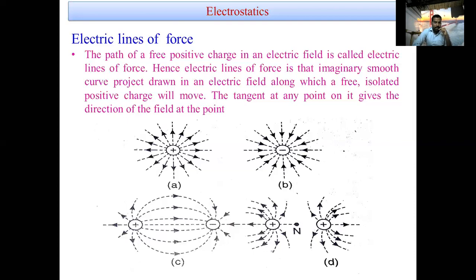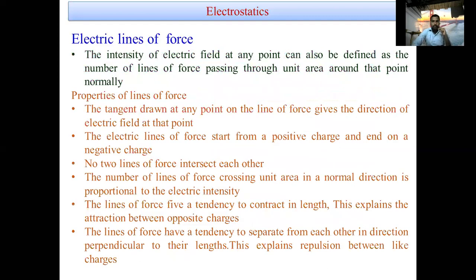Now, what are the properties of lines of force? The tangent drawn at any point on a line of force gives the direction of the electric field at that point. The electric lines of force start from a positive charge and end on a negative charge. No two lines of force intersect each other. The number of lines of force crossing unit area in a normal direction is proportional to the electric intensity.